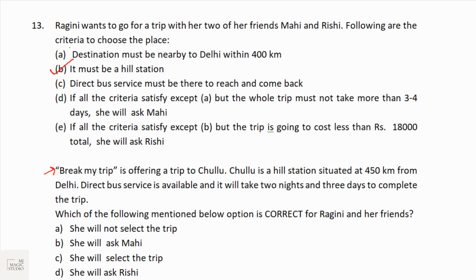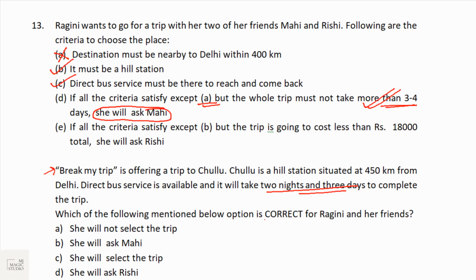Destination must be nearby to Delhi, within 400. Not done. Direct bus service is available. Direct bus service must be there. Done. Now, out of 3 criteria, 2 match, A is not matching. Do we have anything related to A? Yes. If all the criteria are satisfied except A, the whole trip must not take more than 3-4 days. Direct bus service is available and it will take 2 nights and 3 days. That means it is not taking more than 3-4 days. This one is satisfying. And if this is the case, she should ask Mahi.